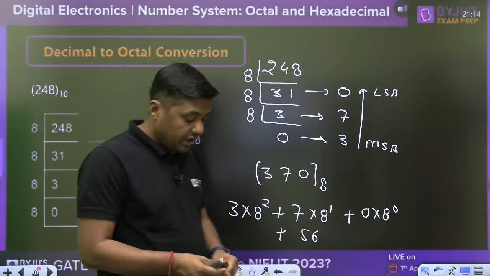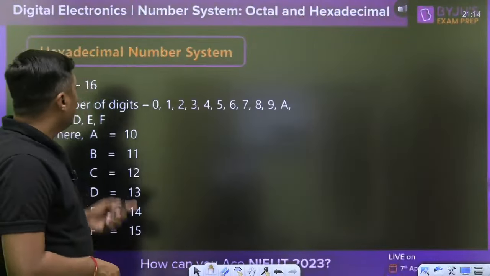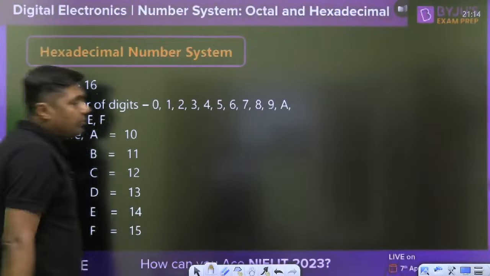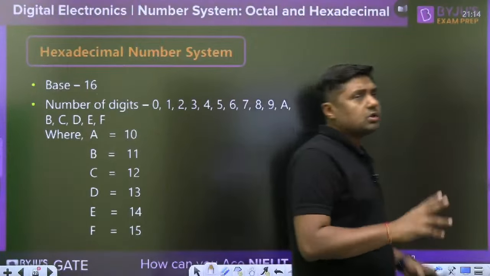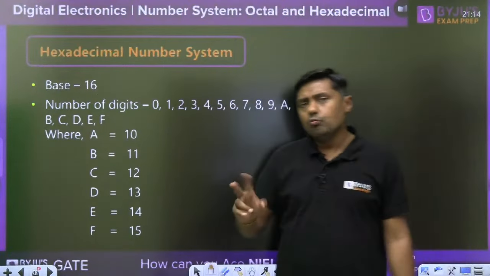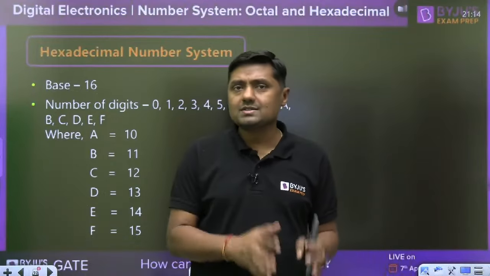Okay. Next number is the hexadecimal number. First of all, get the basic idea about octal and hexadecimal. Then we will solve a number of questions on hexadecimal and more.